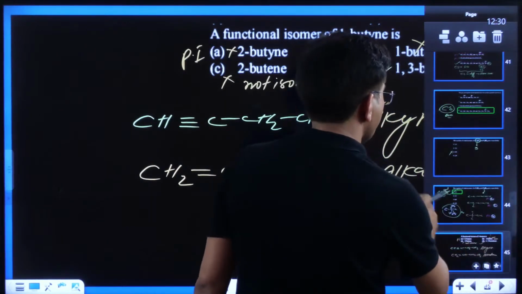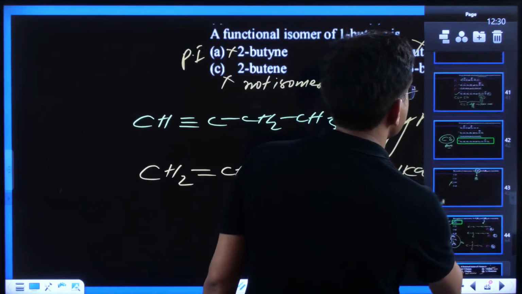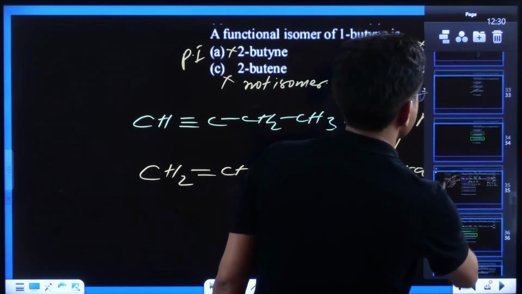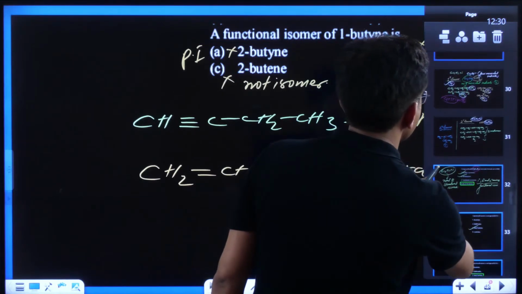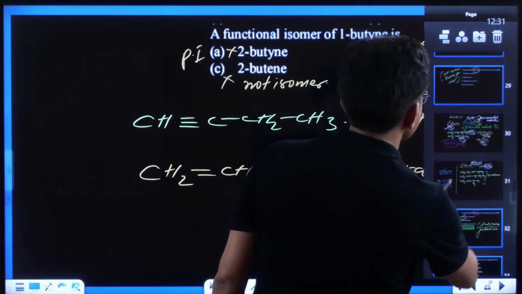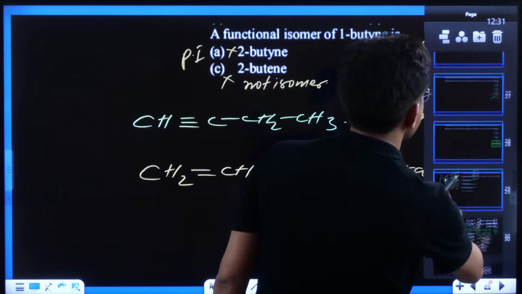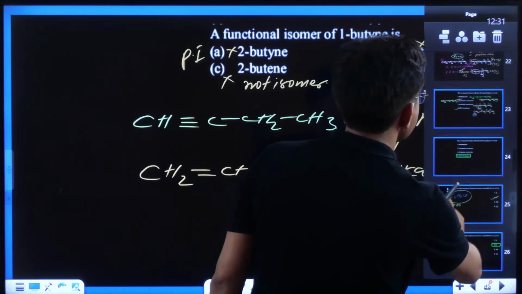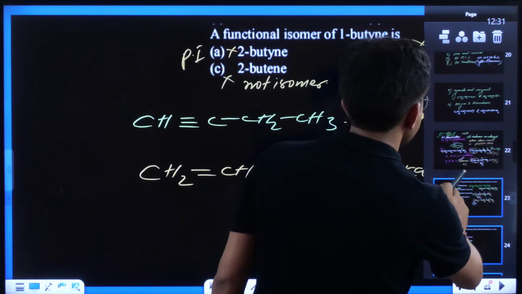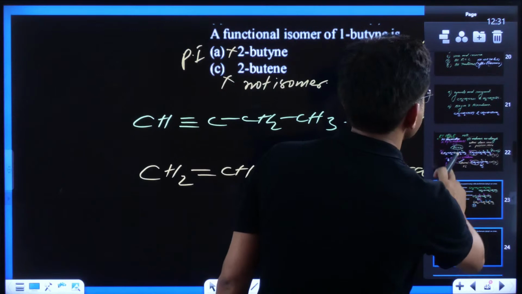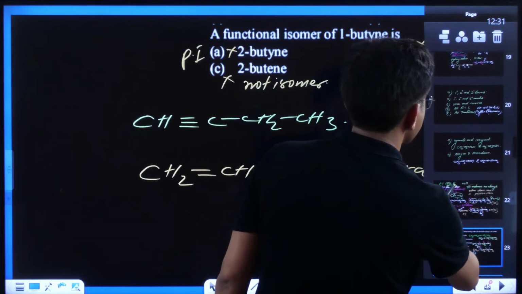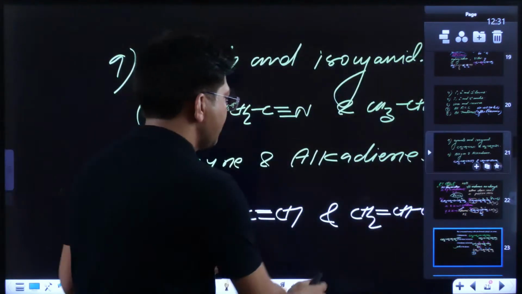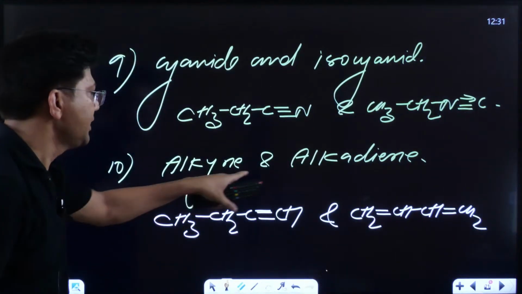Let me check whether I've told you this. When I was telling you functional isomerism, see kids, this I have explained or not, alkyne and alkadiene.